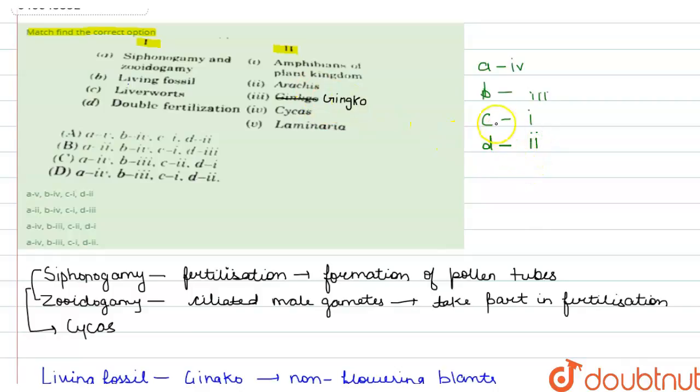So for the correct answer, A goes with 4, B goes with 3, C goes with 1, and D goes with 2. So option number 4 becomes the correct answer. I hope I have solved the question.